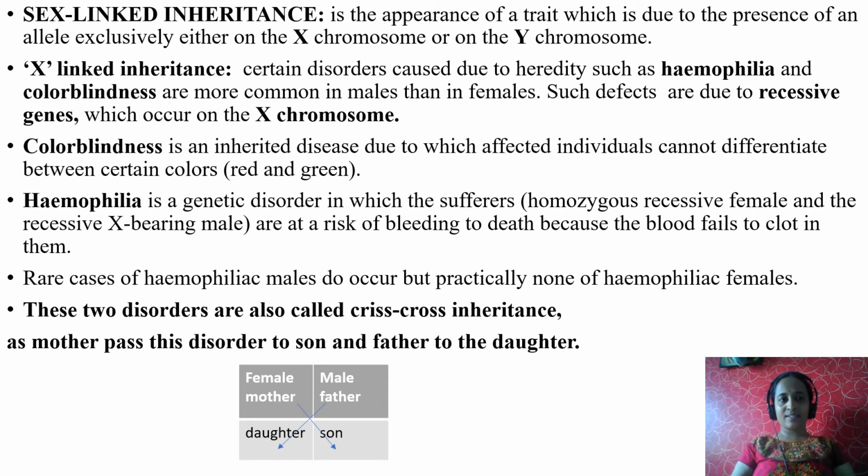X-linked inheritance. Certain disorders caused due to heredity such as hemophilia and color blindness are more common in males than in females. Such defects are due to recessive genes which occur on the X chromosome. As the name indicates, X-linked inheritance. The genes which are responsible for these disorders are present on the X chromosome. That is why it is called X-linked inheritance. This type of disorders are common in males but not in females.